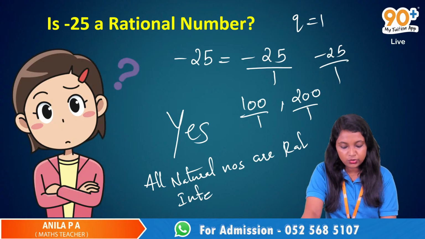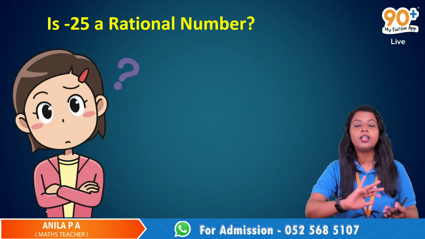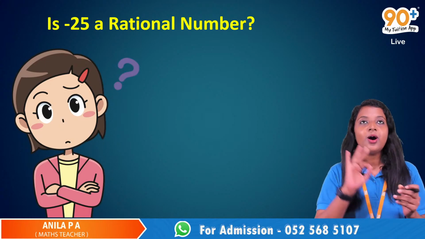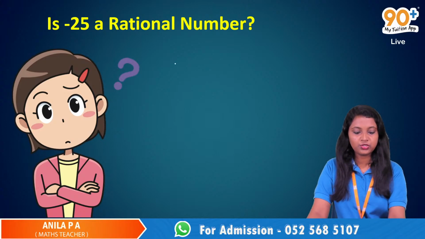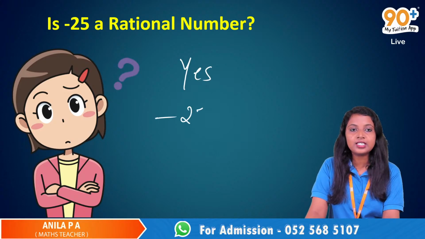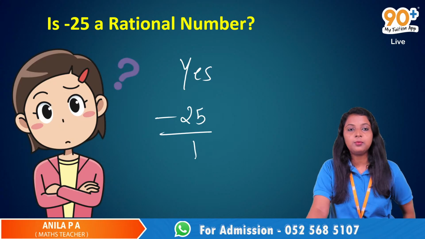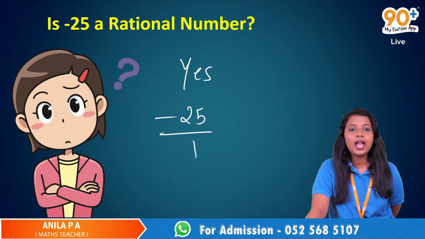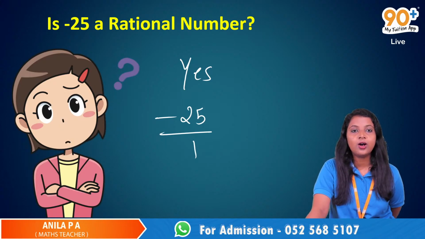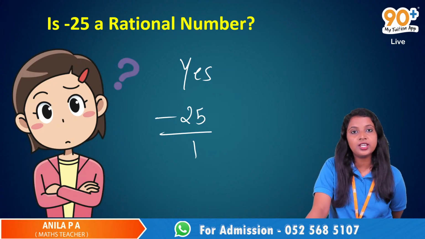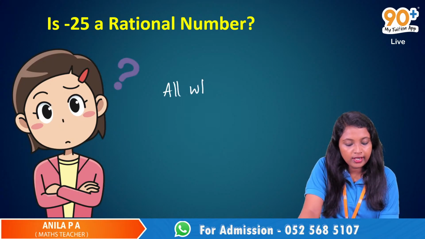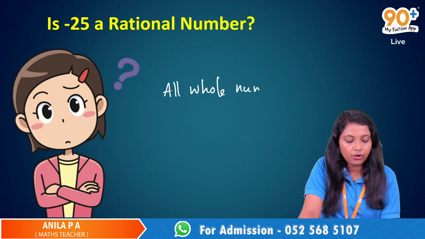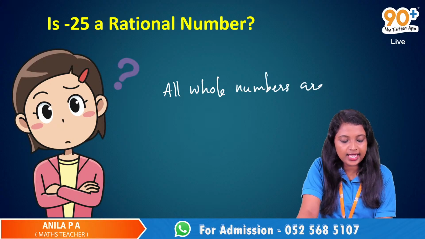All these statements are true. So here the answer is yes, because we can write it as negative 25 divided by 1. And we have a statement: all whole numbers are rational numbers.